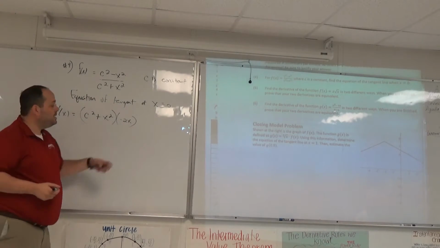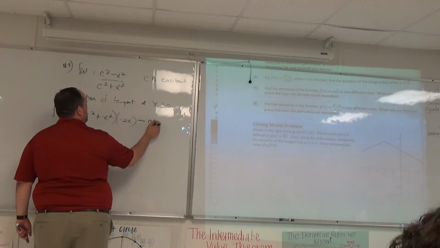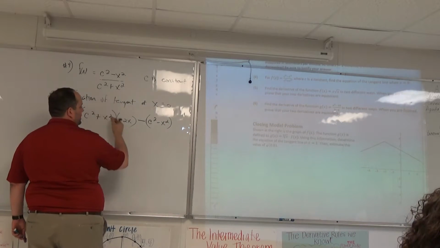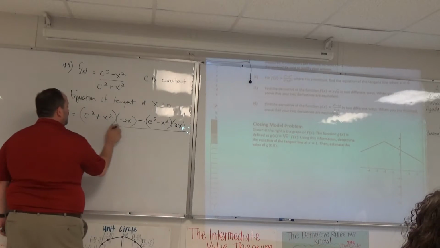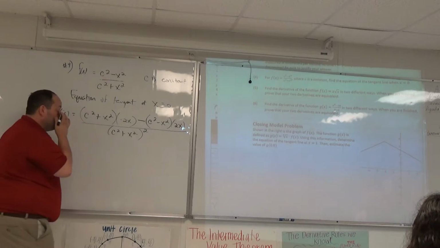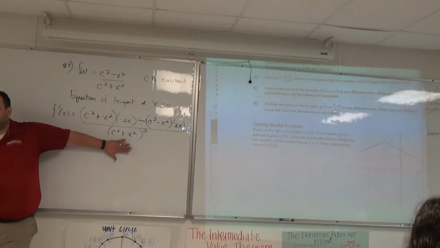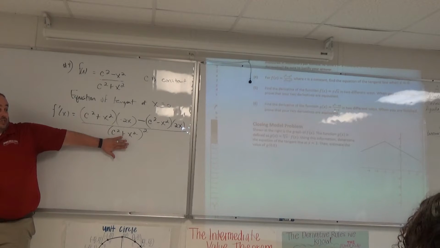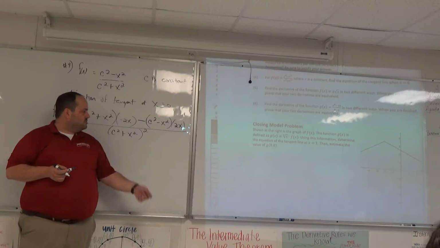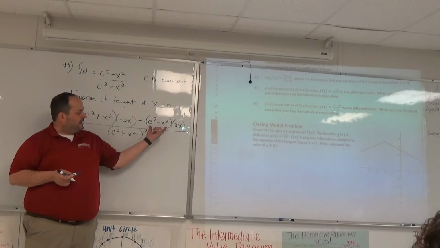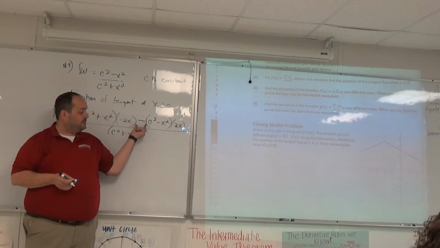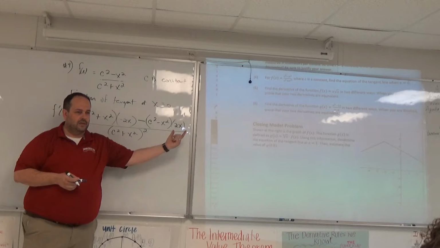Low, D high, minus, now I need the high, C squared minus x squared, D low. D low is, what is that, 2x? Over C squared plus x squared squared. This is a beautiful derivative that does not need simplification. Don't simplify it unless you have to. I would strongly encourage all of you to get in the habit, especially with the quotient rule, to use parentheses, because that minus sign is supposed to impact everything that comes after it. So be really, really careful.